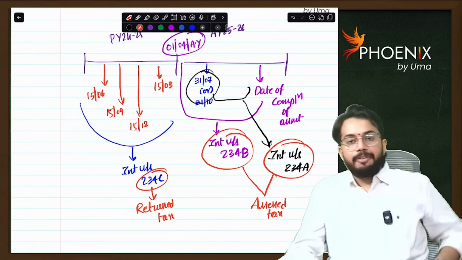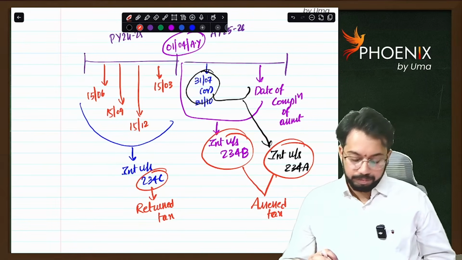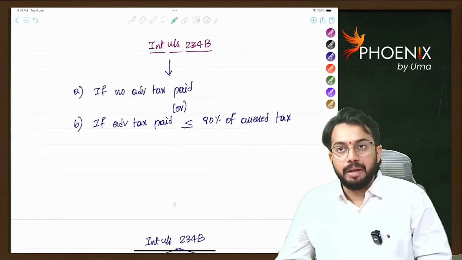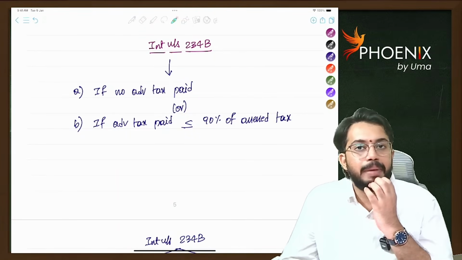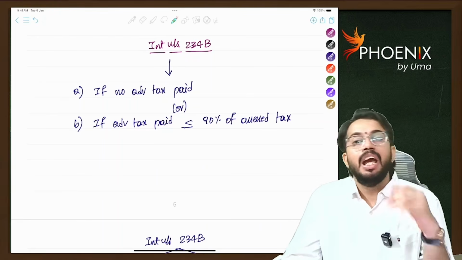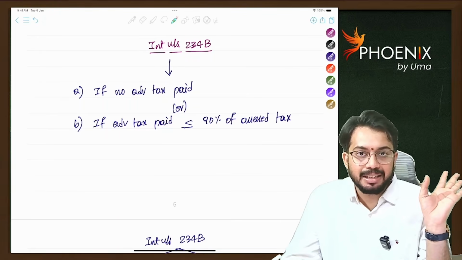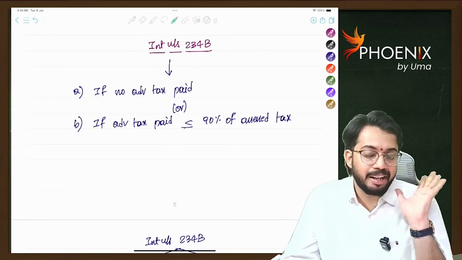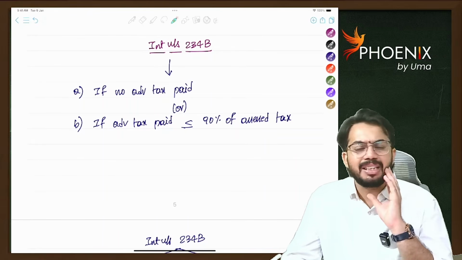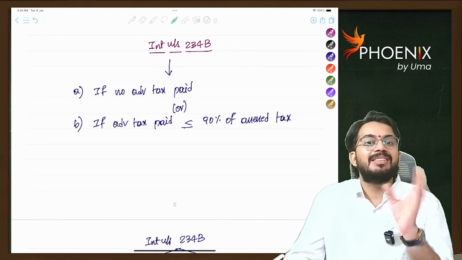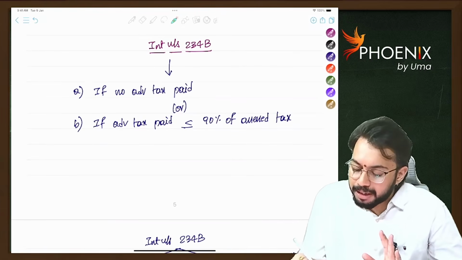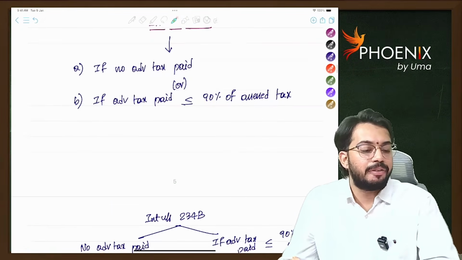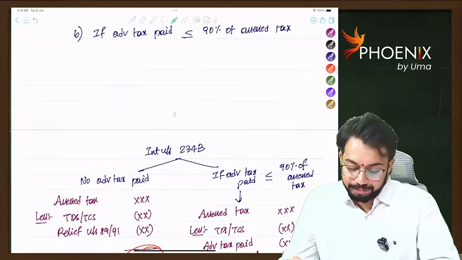Next, shall I explain further? We will discuss interest under section 234B. Interest under section 234B gets attracted in two cases. Either you do not pay advance tax, or you had paid advance tax, but the advance tax paid is less than 90% of assessed tax. In this case also, interest under section 234B gets attracted.